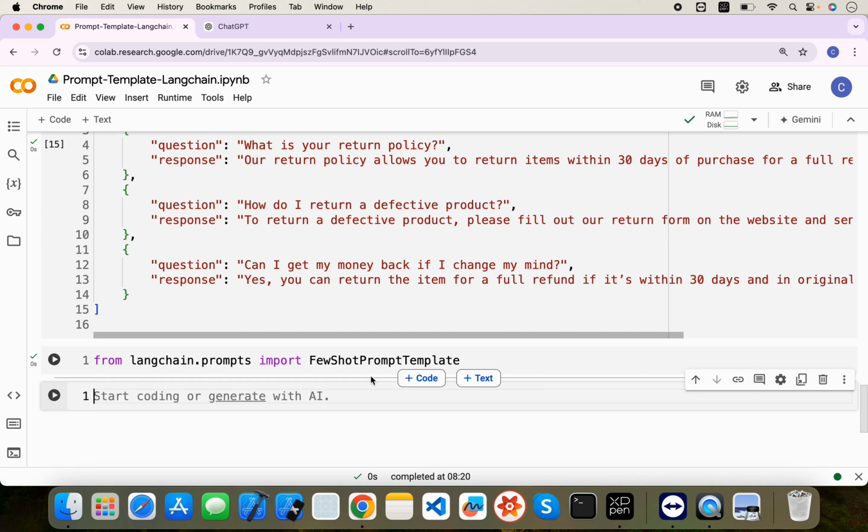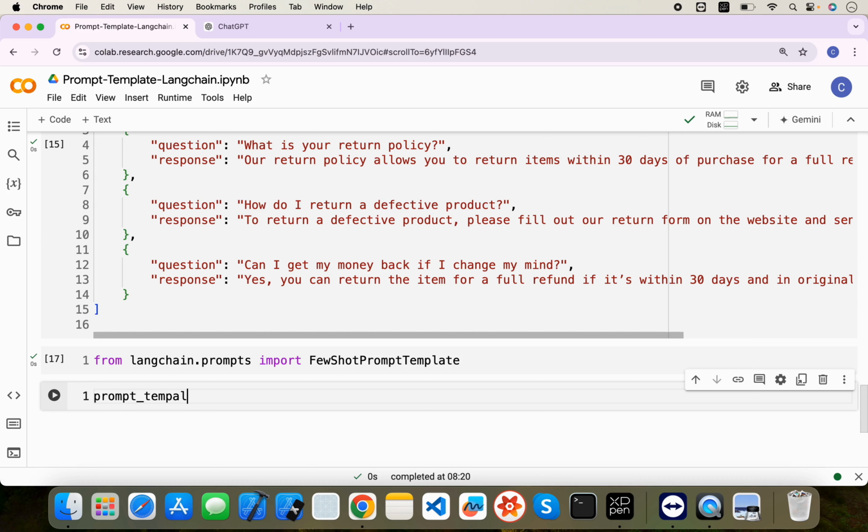So few shot prompt template needs, you can say, 3 to 4 arguments. Okay, so first would be the examples themselves, because we need to provide examples. It's called few shot, right? The second thing, example prompt. The third thing, input variable, which will be provided by the user, right? And prefix and suffix. So let's see.